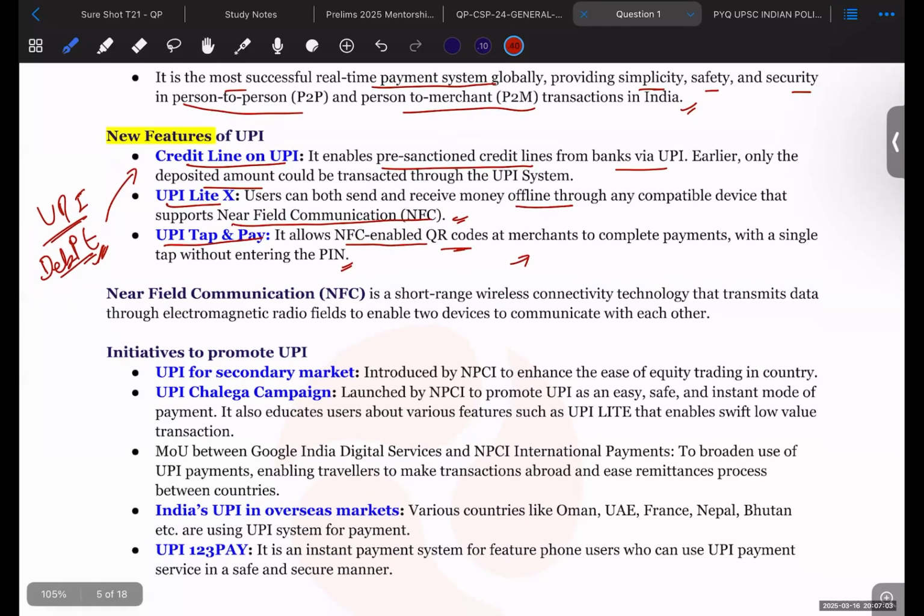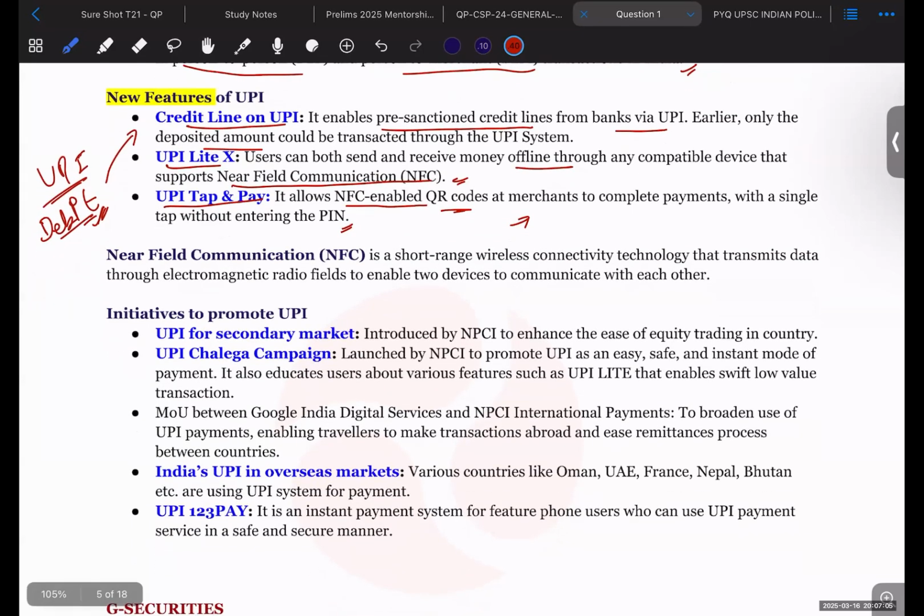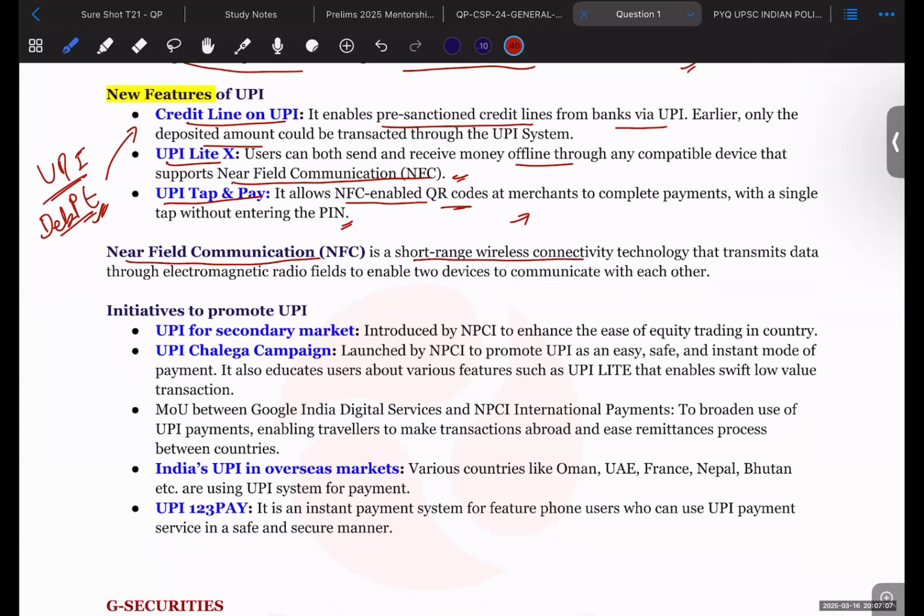Now, near field communication is short range wireless connectivity. What actually happens is, there is a POS, point of sale machine.